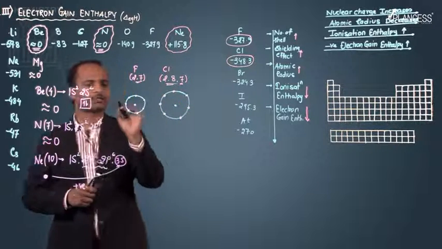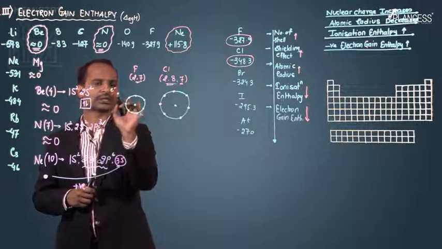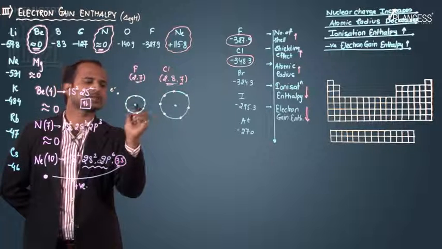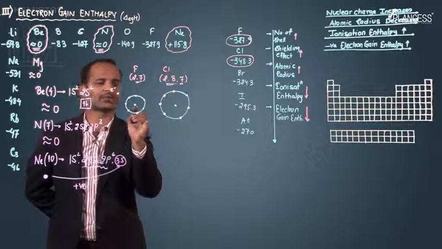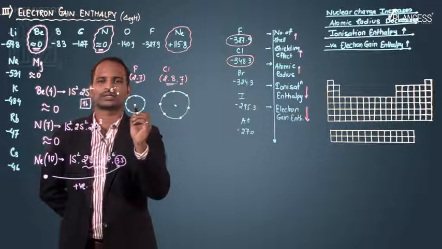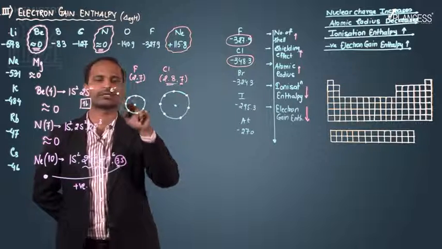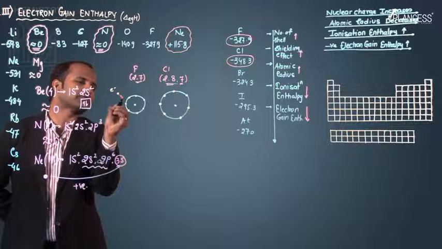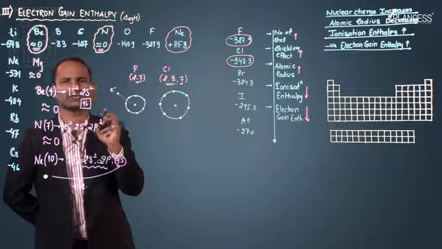Now suppose an electron is entering the fluorine atom. This is the electron. Fluorine is very small in size, due to which the nuclear charge is very high. And since the nuclear charge is very high, it has a very strong tendency to pull the electron into the outermost shell. So the nucleus of fluorine attracts the electron with a very strong power.